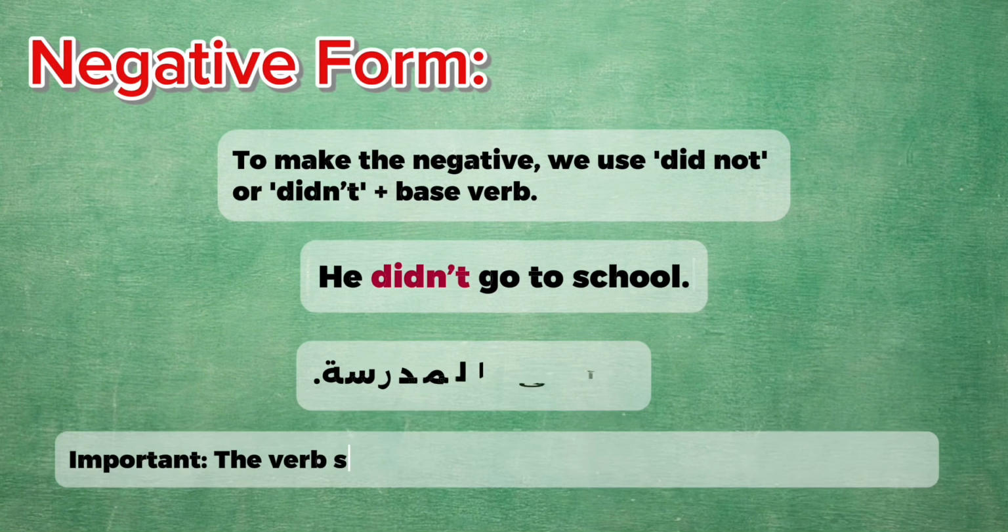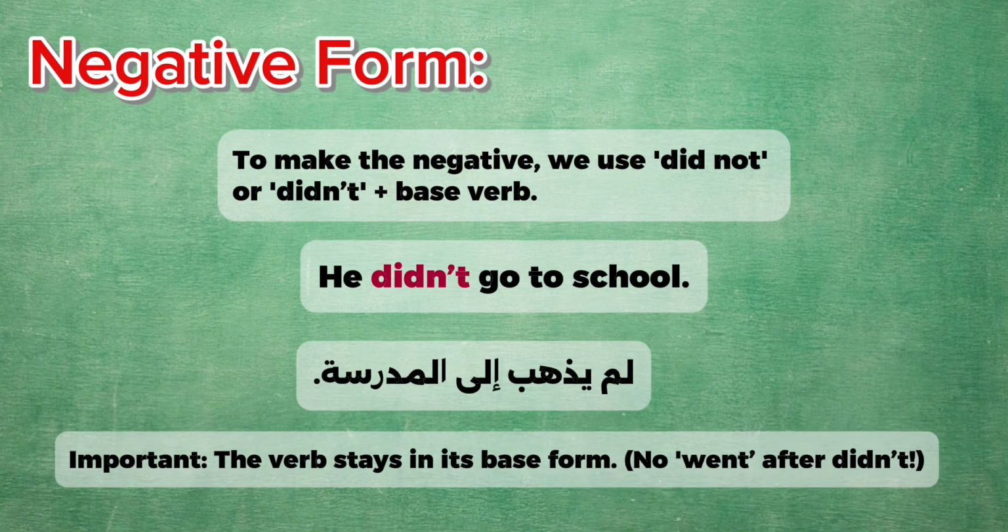Another example, he didn't go to school. So here you cannot say he didn't went to school. You should use the base form of the verb, which is go here.